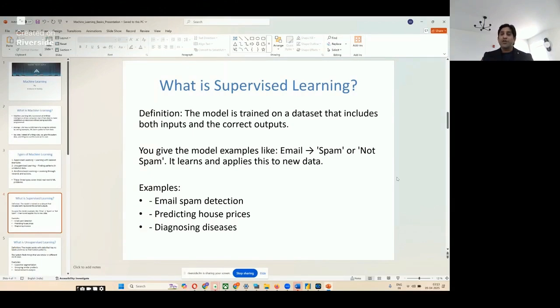Whenever you pass new data to the system, it applies the knowledge it gained earlier and classifies whether the new data is spam or not spam. Similar examples are predicting house prices and diagnosing diseases. These are examples of supervised learning.